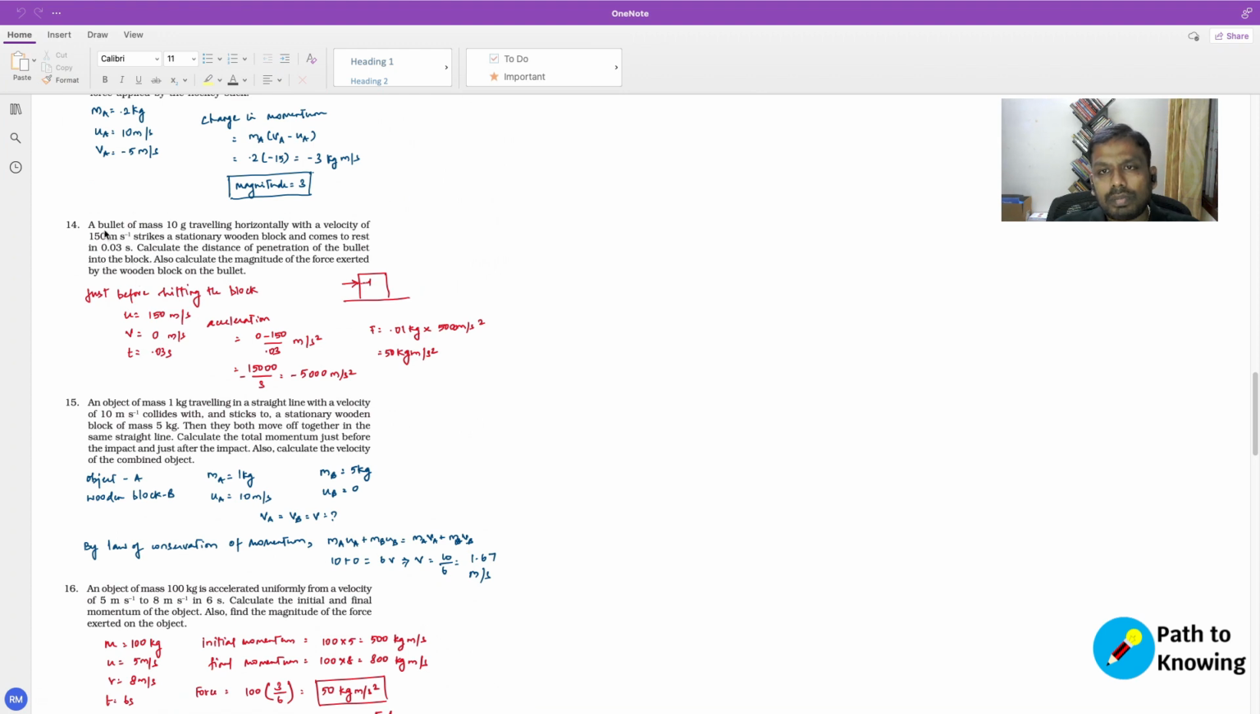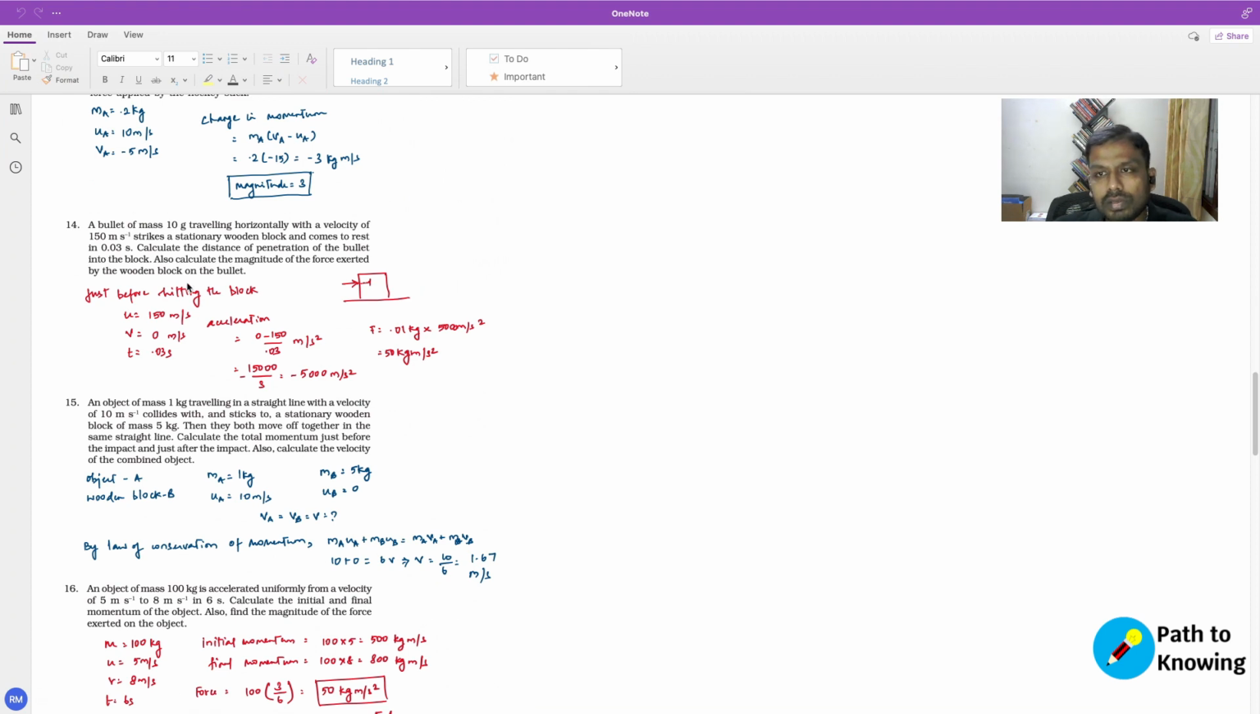Question 14. A bullet of mass 10 grams traveling horizontally with a velocity of 150 meters per second strikes a stationary wooden block and comes to rest in 0.03 seconds. Calculate the distance of penetration of the bullet into the block. Also calculate the magnitude of the force exerted by the wooden block on the bullet.